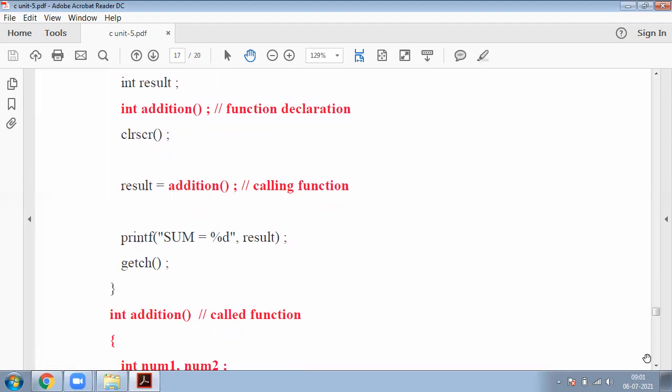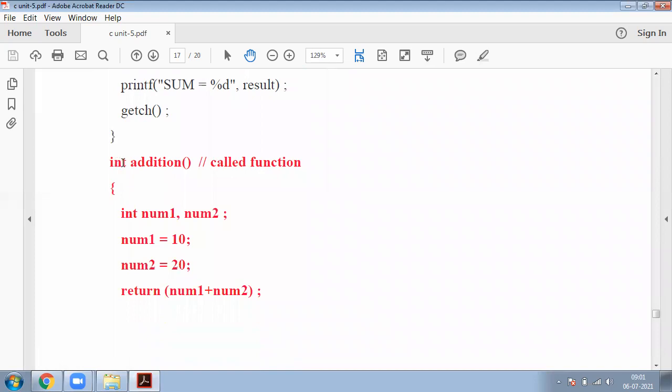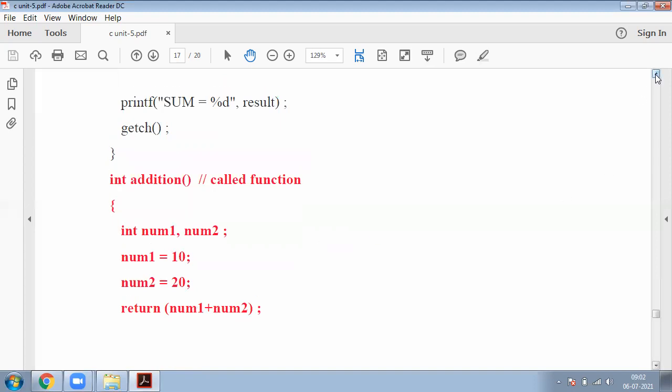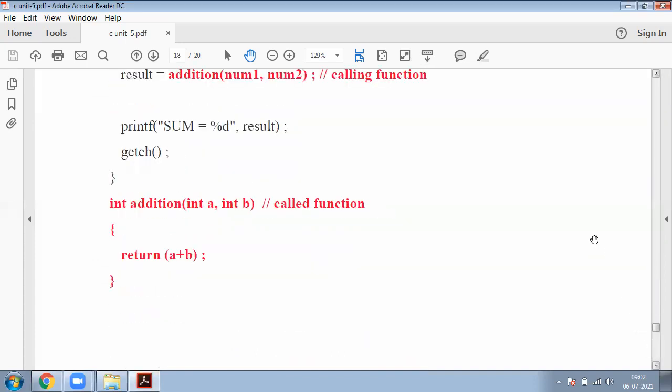So this is my called function, that is int addition, where int is the return type. Here there are two variables, those are integers. I am assigning two values, return number 1 plus number 2. So these two are added: 10 plus 20, that is 30. Where is 30 carried? Yes, where 30 is carried.